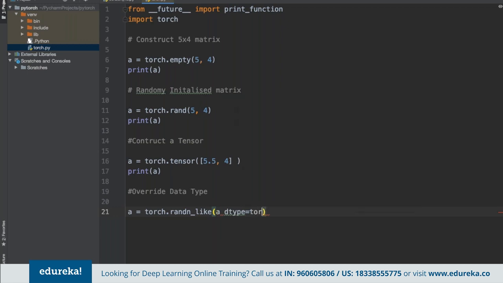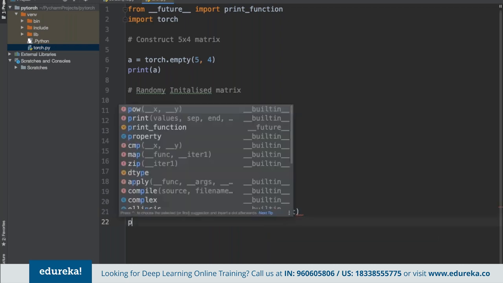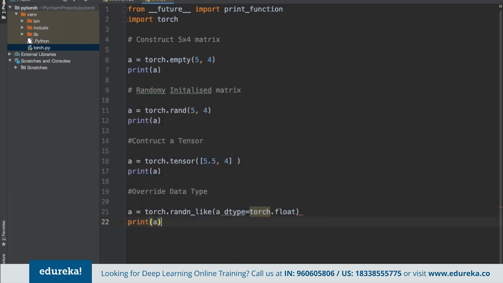Suppose we are looking to change it to the float value. We can specify that again, then we can simply start printing A as well. Depending upon our requirement, we can change accordingly. In the same way, if you want to change it to float, or if you want to change it to double, we can do that accordingly.